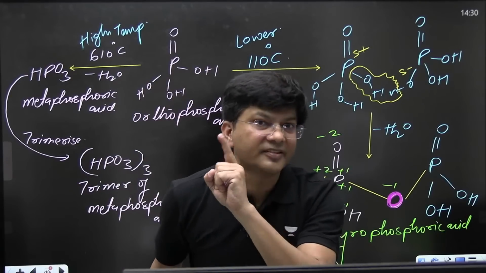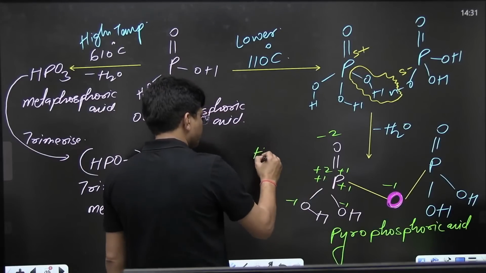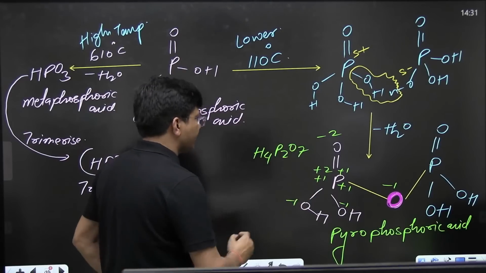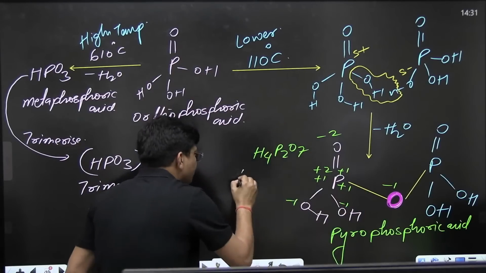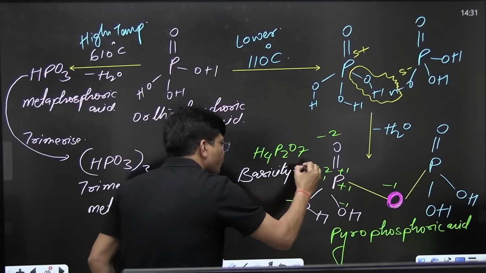What is the basicity in pyrophosphoric acid? I can call it H4P2O7, pyrophosphoric acid. What is the N factor? What is the basicity? So basicity is 4.